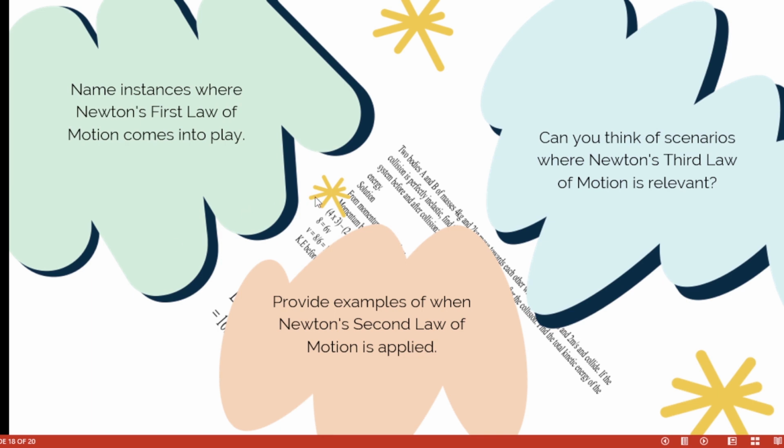So name instances where Newton's laws of motion come into play. We've already explained the first one when we were talking about a football being at rest. Then a footballer came to kick it, and it will continue to be at rest until when? Until the net stops it, and that is an application of Newton's law of motion. So can you think of scenarios where Newton's third law of motion is relevant? Provide examples of where Newton's second law of motion is applied.